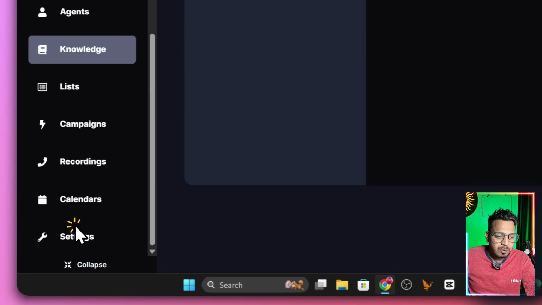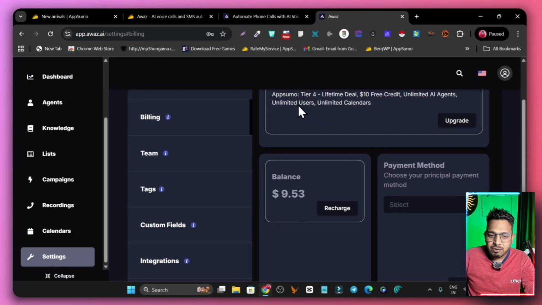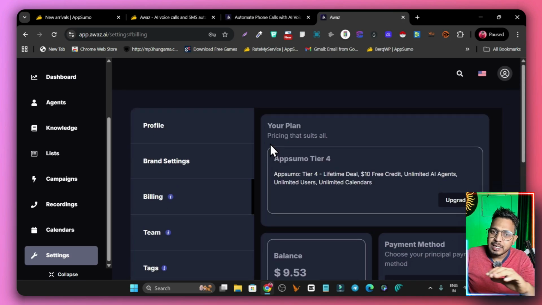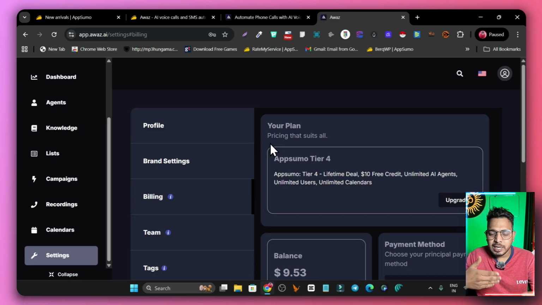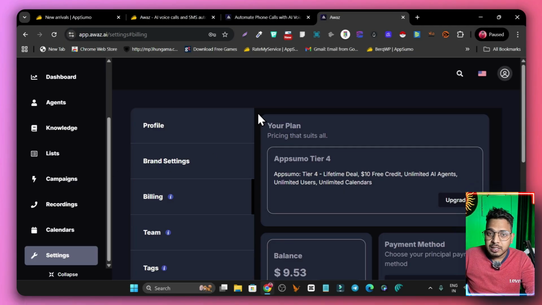Okay, so we will go to the settings, and if I go to billing, you can see I am on the tier 4 plan. This gives you a free $10 credit, but here you need to add a balance if you want to connect phone numbers. I can understand that, because that is with a third party and you need the monthly subscription for your phone numbers. But for the knowledge base, this is the disadvantage. So I'm not going to agree to that here.